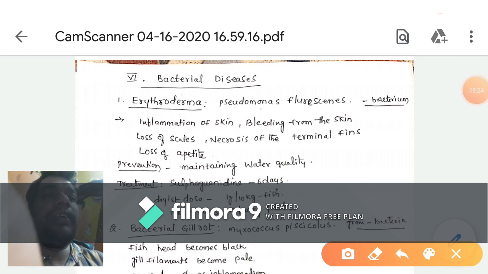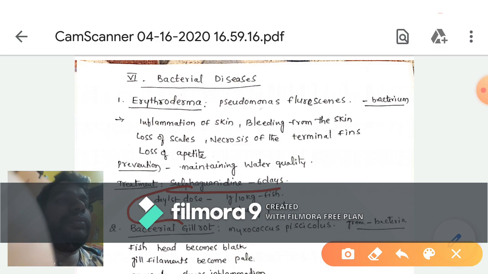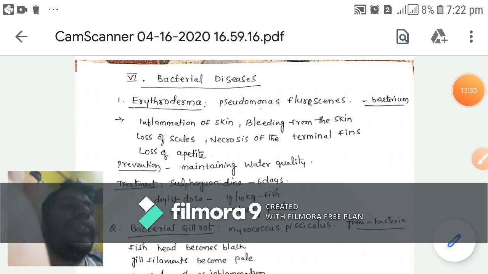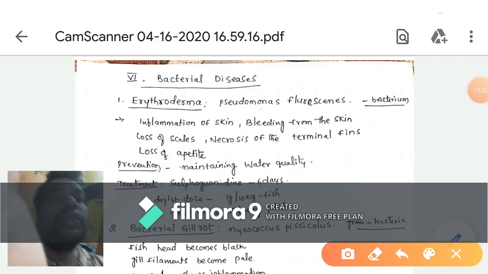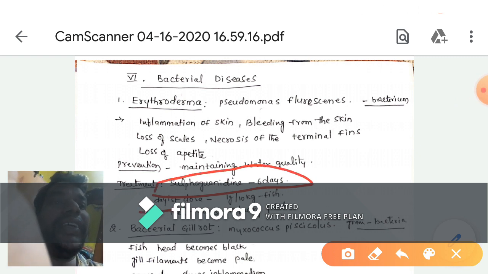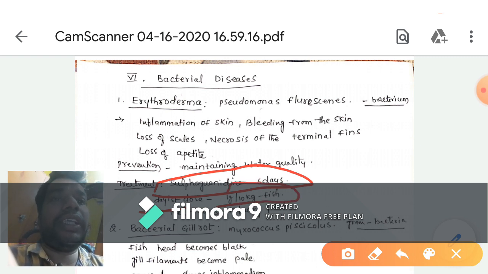In the first dose we give 1 gram for 10 kg of fishes, and for the next 5 days we give 1 gram for 20 kg of fishes.